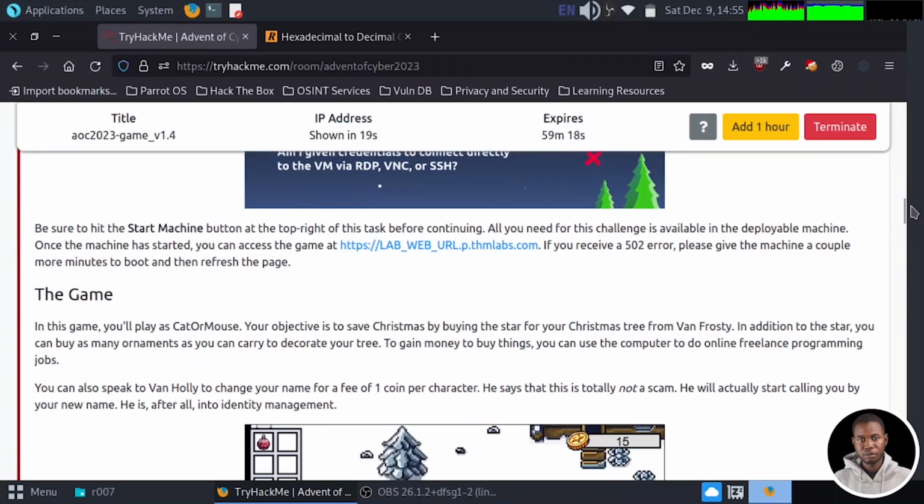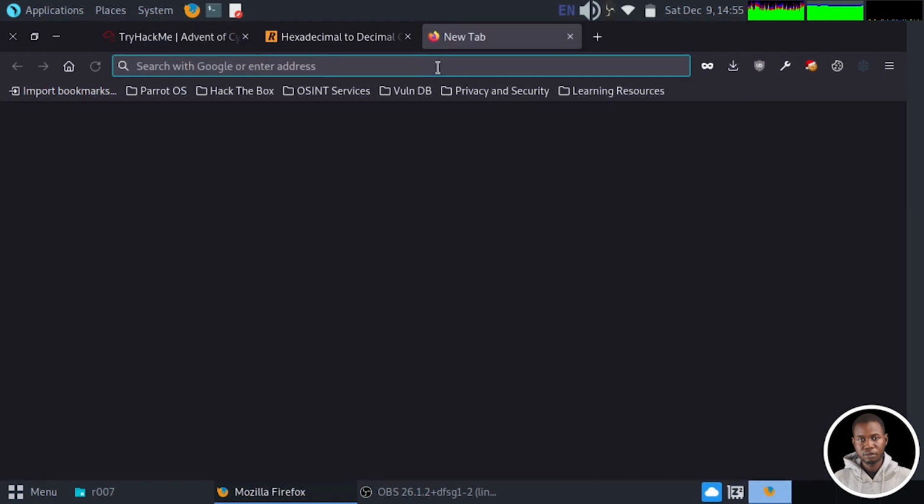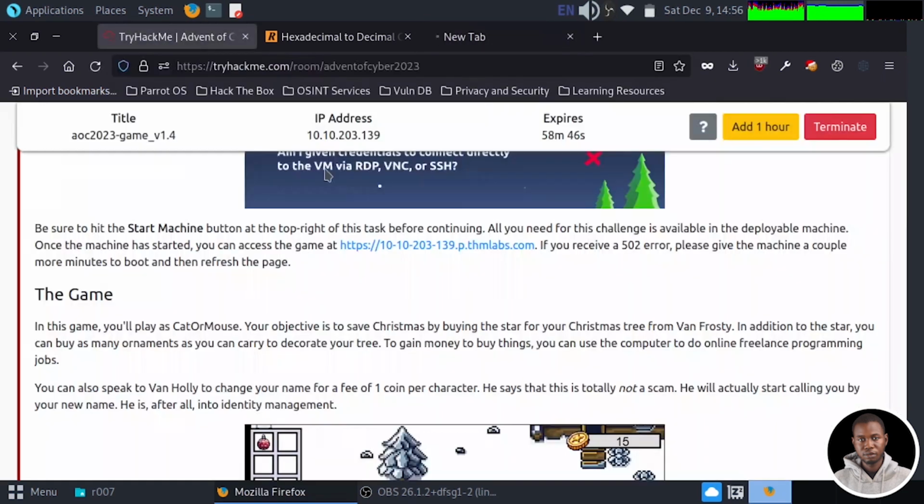And we have, be sure to hit the Start Machine button at the top right corner of the task. All you need for this challenge is available in the deployable machine. Once the machine has started, you can access the game at this link right here. So the link is going to be updated as far as your machine has fully booted. So I'm going to right click, copy, and open this in a new tab. So let's go back and see what we have.